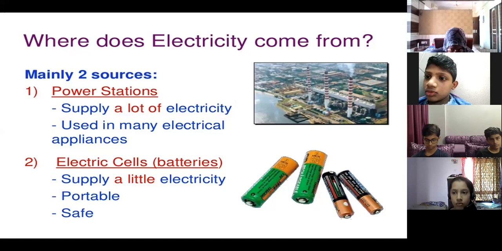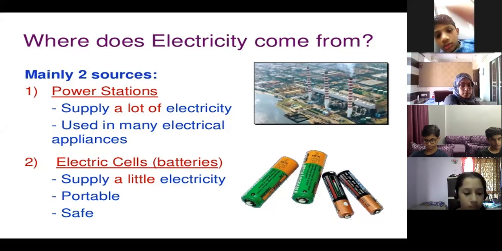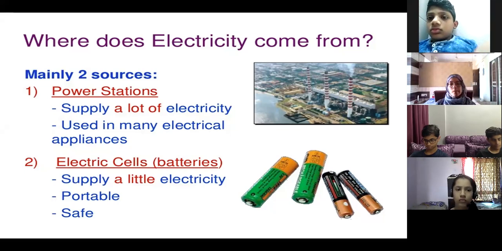You know how water flows from height. If I have one container at the top and one at the bottom, and I have a pipe connecting them, this container is full, what will happen? Water will flow from here to here. If this container has less water and this container has more water, and I join the containers, what will happen? Water will start flowing from greater height to lower height, because it has a lesser amount of water also, and a height difference is there.